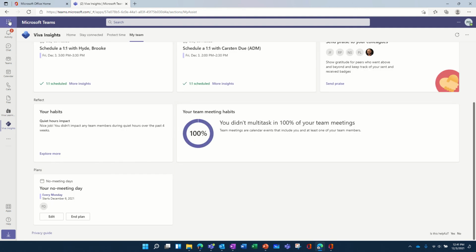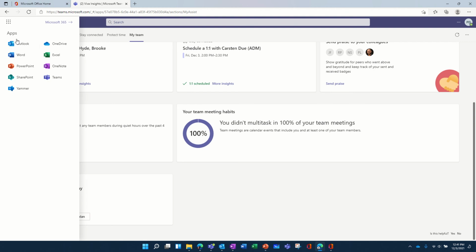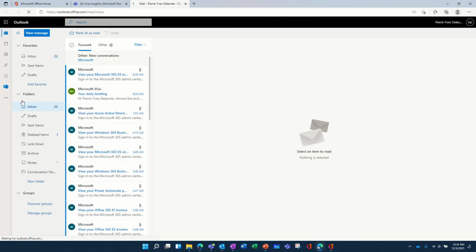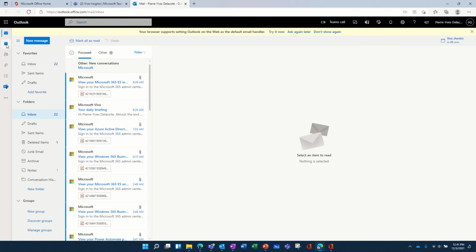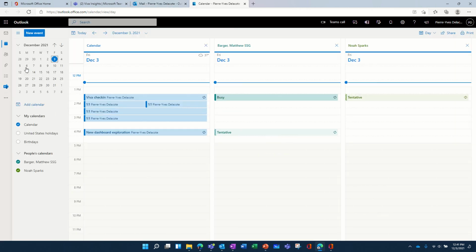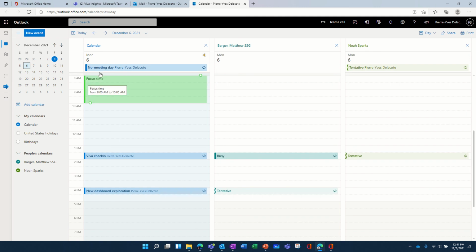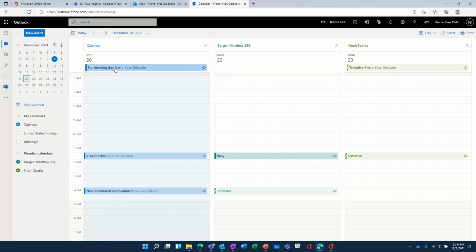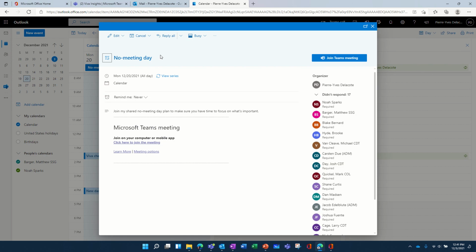So let's jump into Outlook now, and to my calendar. There is now a no meeting day that is probably recurring, as you can see. It has been set automatically for me and for other people because I think I didn't check that, but I think if I open this, let's see.